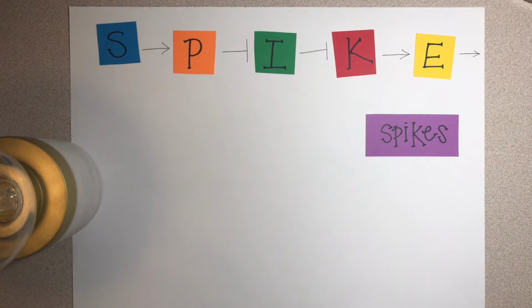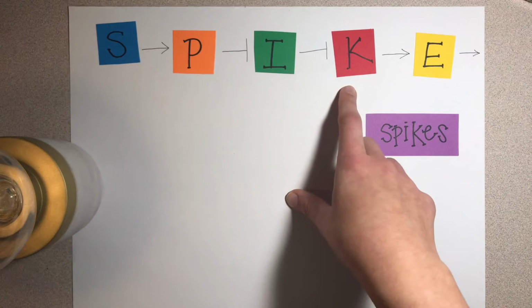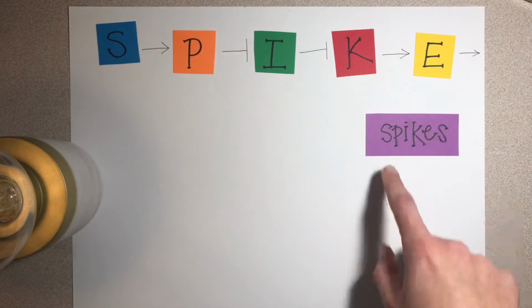Therefore, we know that normally under wild-type conditions, spikes will be observed. Once orange blocks green, here, nothing is available to block red. This will result in the activation of yellow, which activates spikes.